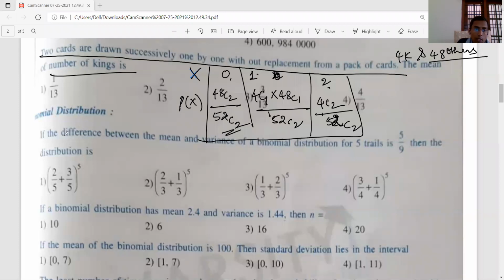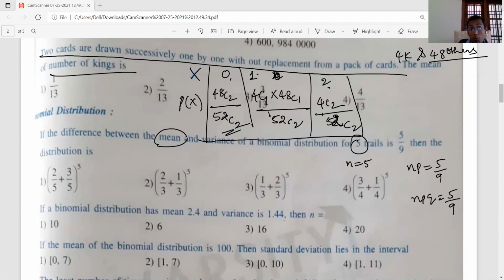Questions are there here. If the difference between the mean and variance of a binomial distribution for 5 trials is 5 by 9, then the distribution is what? 5 trials is given, therefore n equal to 5. What is the mean? Mean is NP and variance is NPQ.